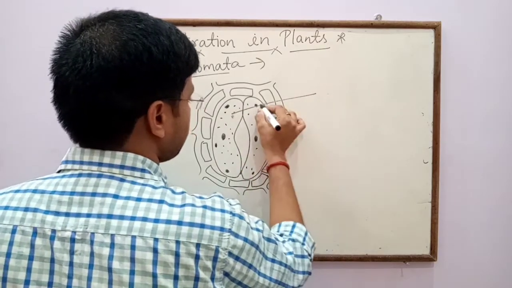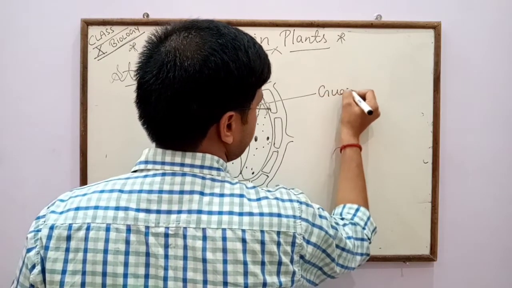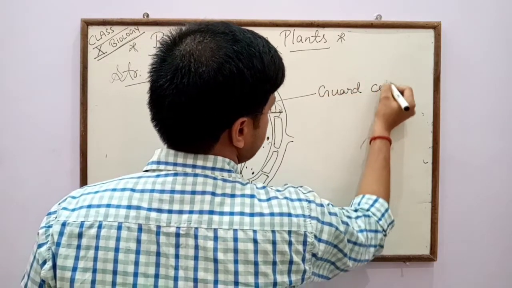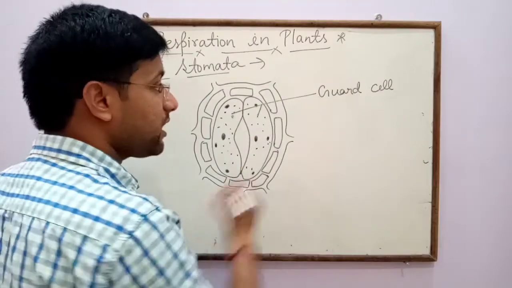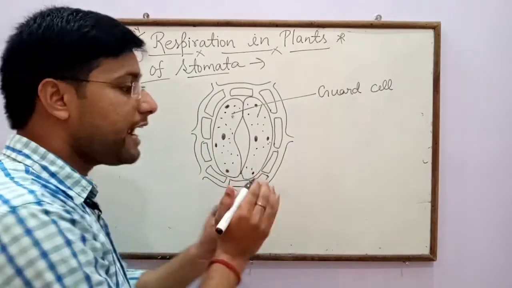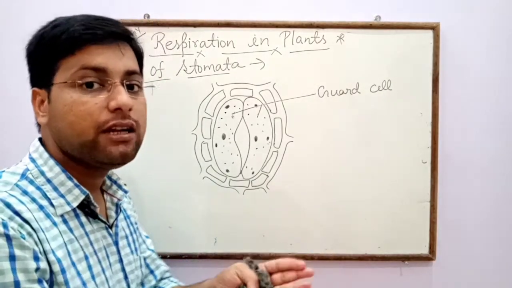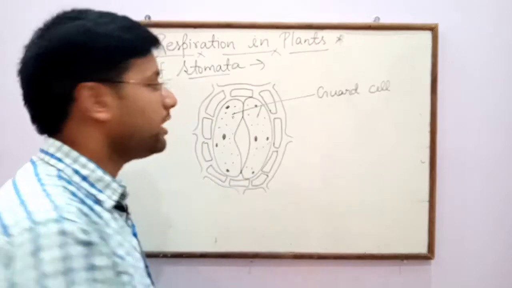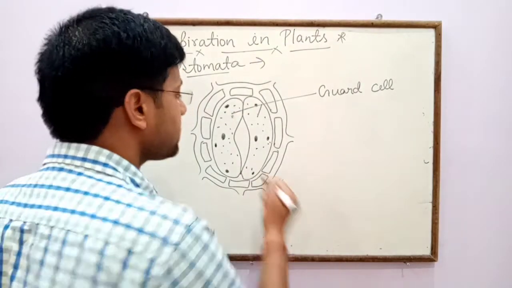So this structure is called guard cell. In a bean-shaped structure, guard cells are present, and those guard cells are helpful in the opening and closing of stomata during transpiration as well as during gaseous exchange.